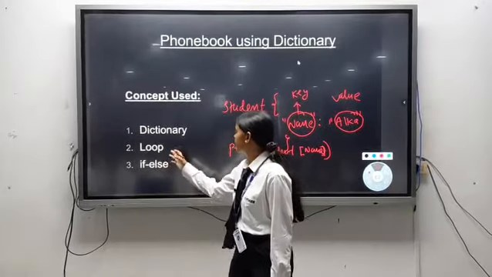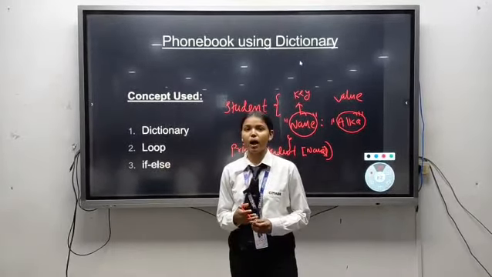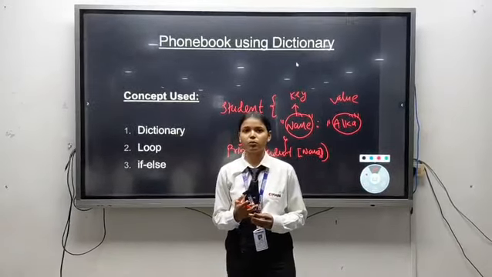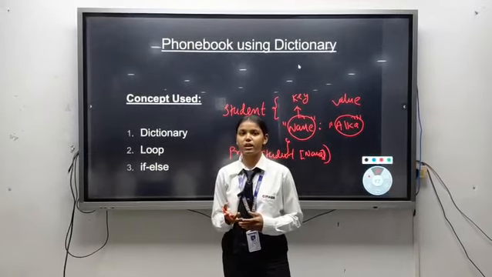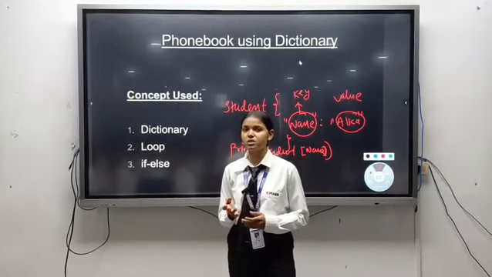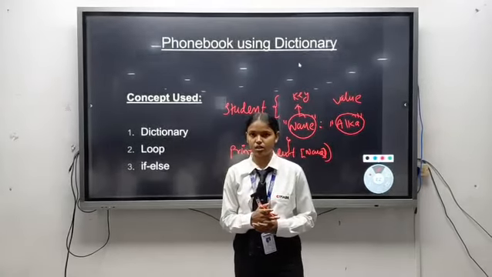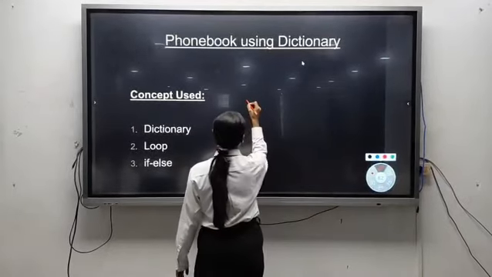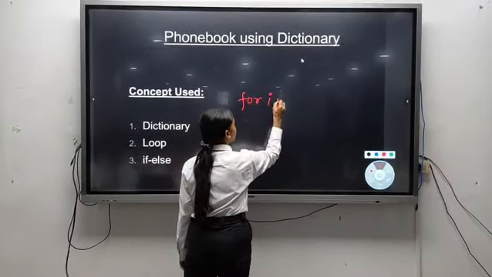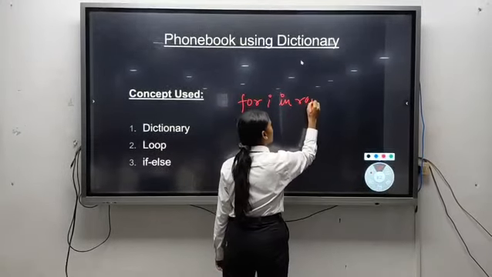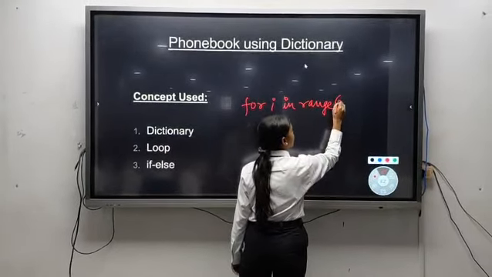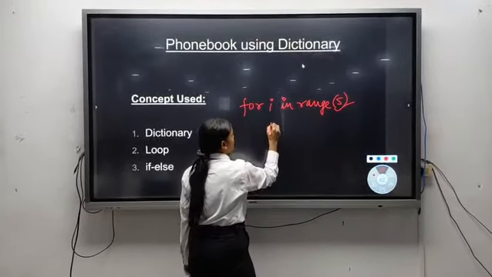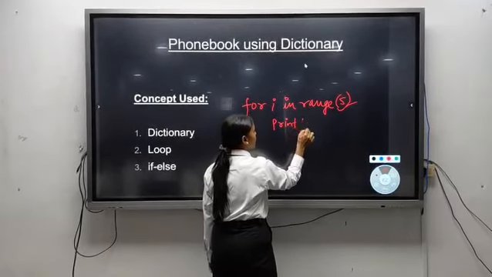Now our second concept is loop. A loop is used to iterate anything in the code. There are two types of loop: for loop and while loop. For loop is used when we know the number of repetitions, and while loop is used when repetition depends on a condition. The syntax of for loop is: for i in range, and suppose I write 5. As I know the number of repetitions, I will repeat this code 5 times, and then print i.